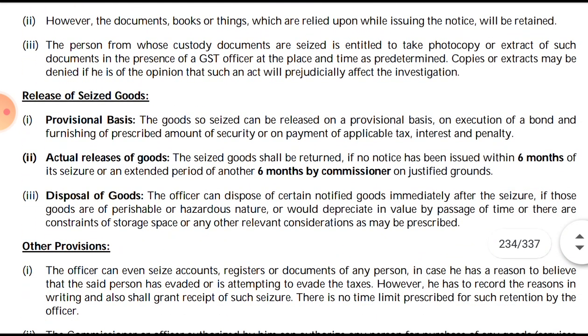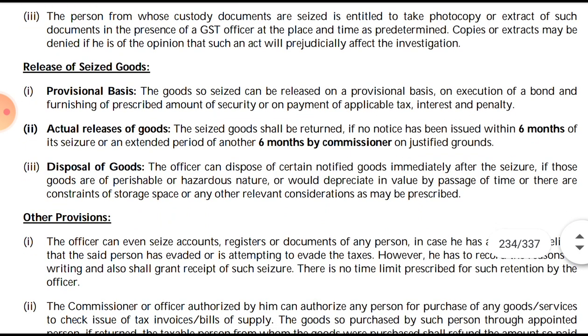Then release of the seized goods, provisional. They have given 3 points. First is the provisional release. What is the basis of provisional release? Then actual release of the goods, and disposal of the goods, when the officer can dispose of the goods. Provisional release: the goods so seized can be released on a provisional basis on the execution of a bond and furnishing of the prescribed amount of security. So there are 2 points given here.